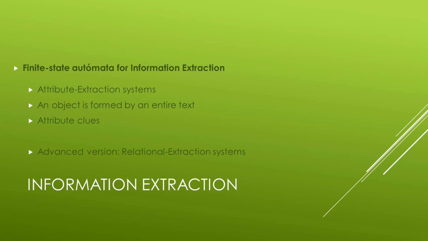The simplest type of information extraction system is the attribute-based one. This system assumes that the entire text refers to a single object and obtains attributes from it. It also obtains clues about an attribute from its context. An example of a more advanced type is the relational extraction systems. In general, these systems work well for a restricted domain with predetermined subjects.